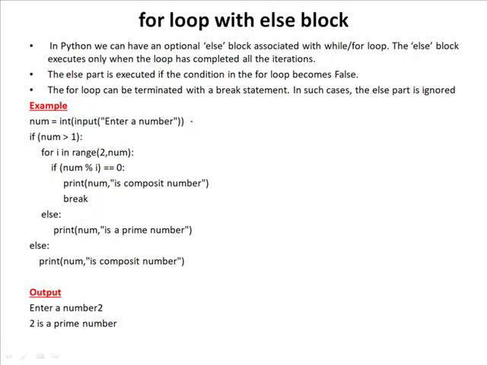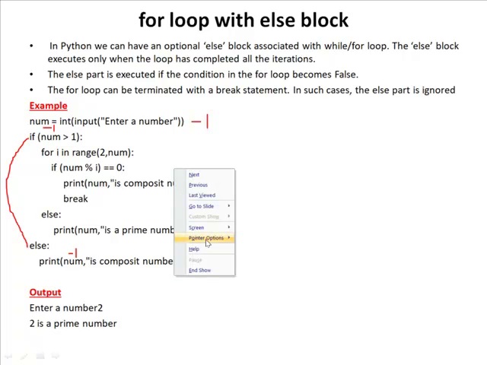For example, if the value is -1, first we will check the condition. Here the number value is -1, so -1 greater than 1, condition is false. So directly it will go to the else part, that is the if else. It will not enter into this block, it will go to the else part to display that number in place of number, that is -1 is composite number. That will be the output.